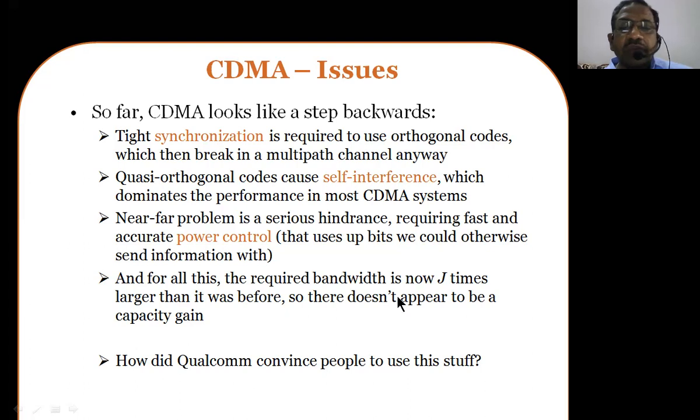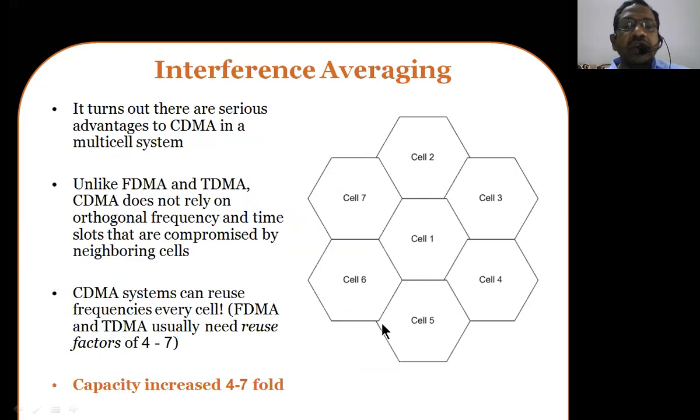And for all this, the required bandwidth is now J times larger than it was before, so there doesn't appear to be a capacity gain. The bandwidth has to be increased to avoid self interference and to handle synchronization for orthogonal codes. When you accommodate all these operations at the base station, the bandwidth keeps increasing.